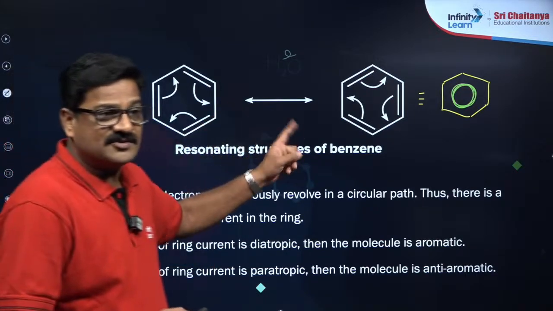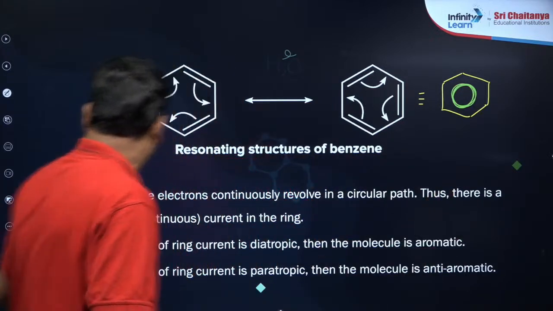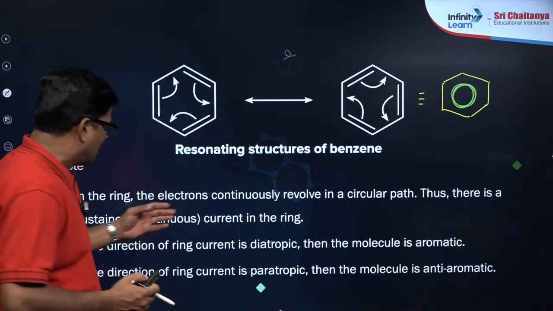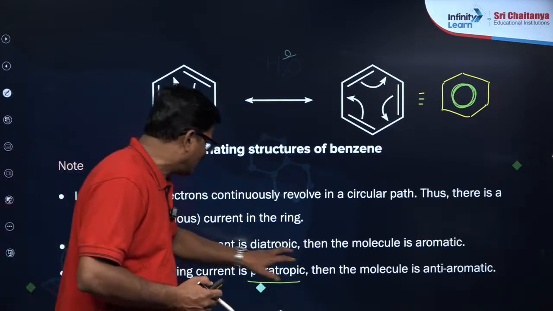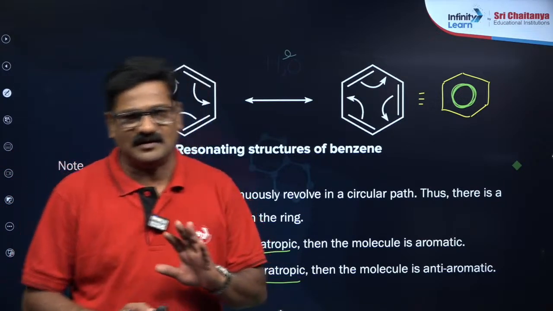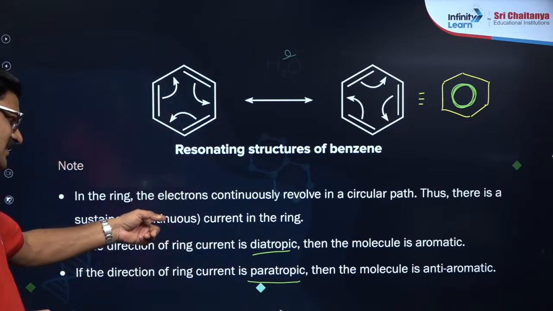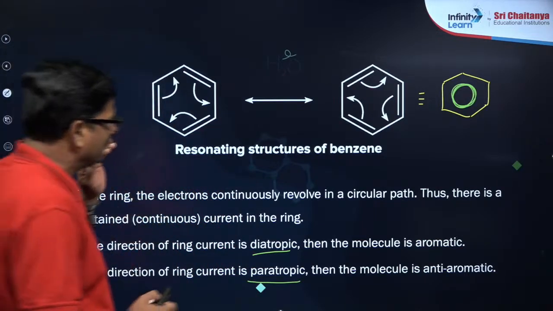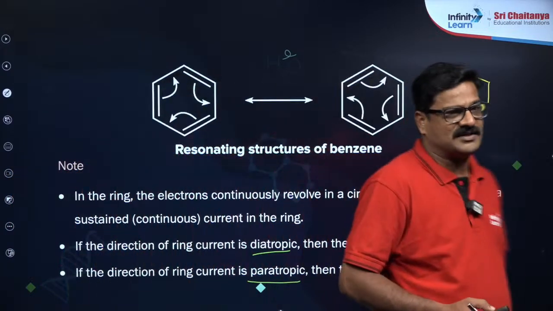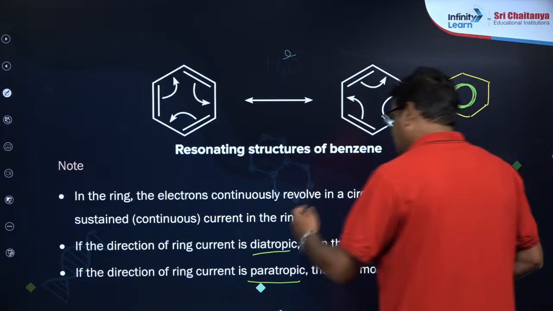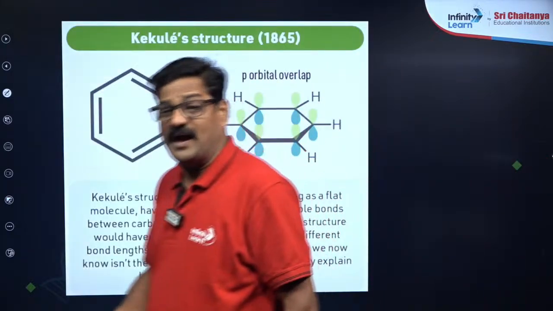This is true not only for benzene, but for any aromatic compounds. In the direction of the ring current, diatropic and paratropic, these are technical terms that we use in quantum mechanics. In chemical bonding, I will discuss it. If the delocalization is diatropic, the molecule is going to be aromatic, and if it is paratropic, it is going to be anti-aromatic. That is not a matter.